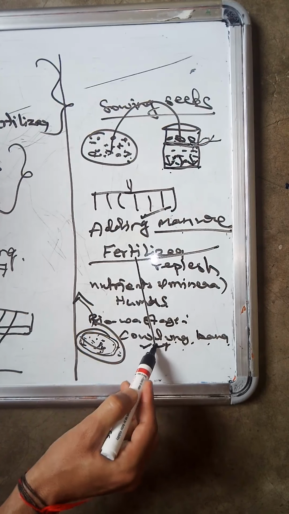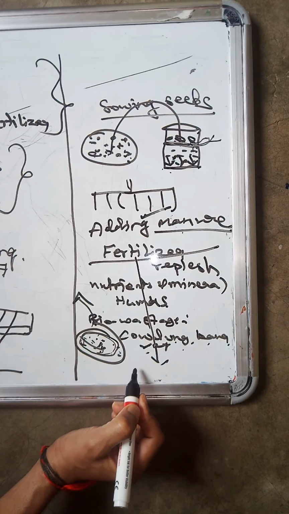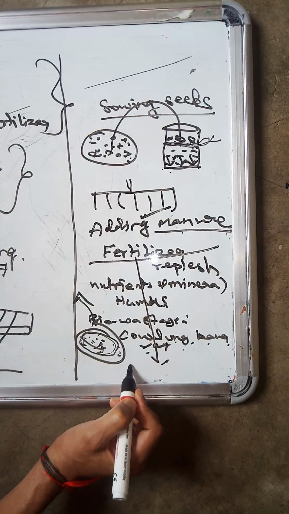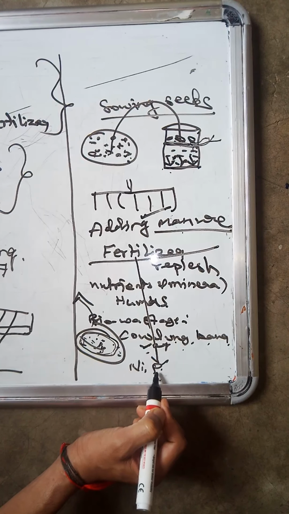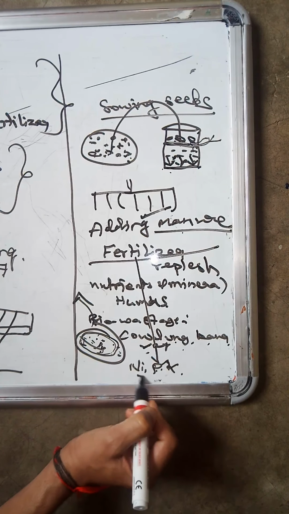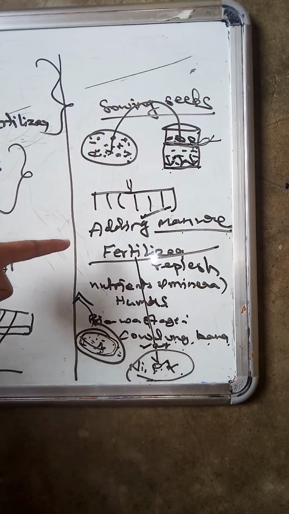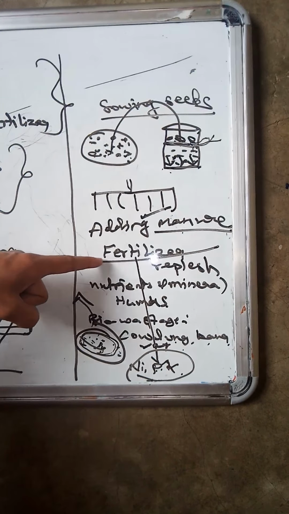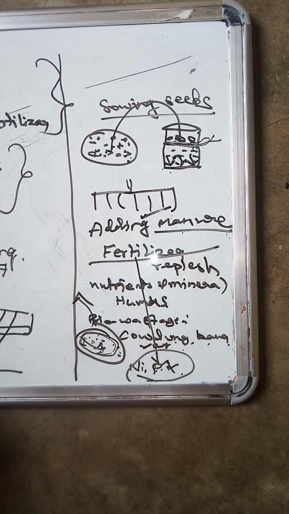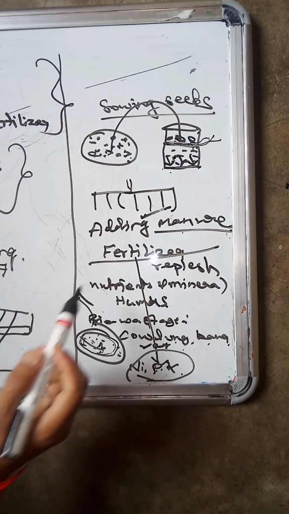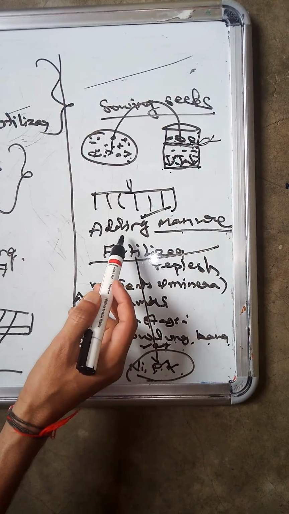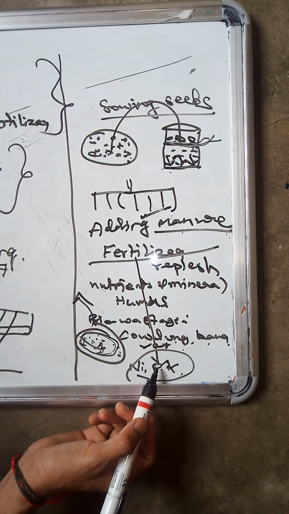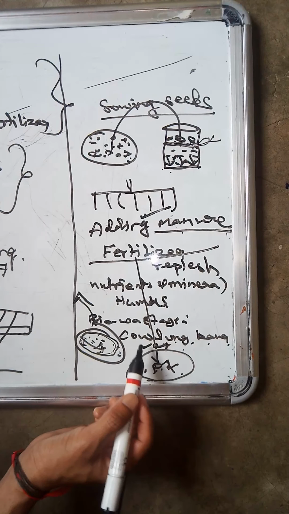So what are fertilizers? Fertilizers are used especially for nutrients, especially for minerals such as nitrogen, phosphorus and potassium. Fertilizers are man-made things, but manure is not man-made; it is prepared naturally by microorganisms. You have to remember that. What is manure, what is fertilizer? Fertilizer is synthesized by human beings, but manure is prepared by microorganisms.